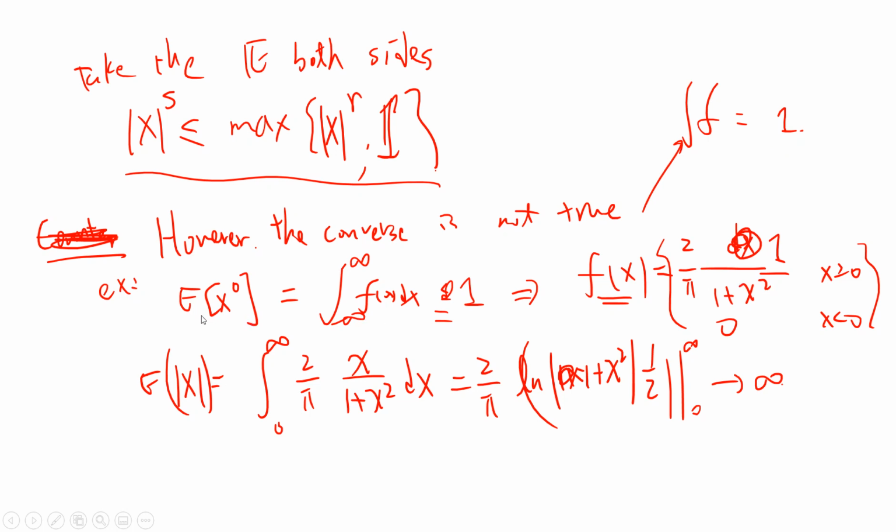So the zero moment is just 1. For every probability distribution, the zero moment is always 1. And it's easy to check the first moment: you get x over 1 plus x squared, so it becomes the natural log of 1 plus x squared. Put in infinity, it blows up. So that means that the zero moment exists, but the first moment does not exist. So the converse is not true.